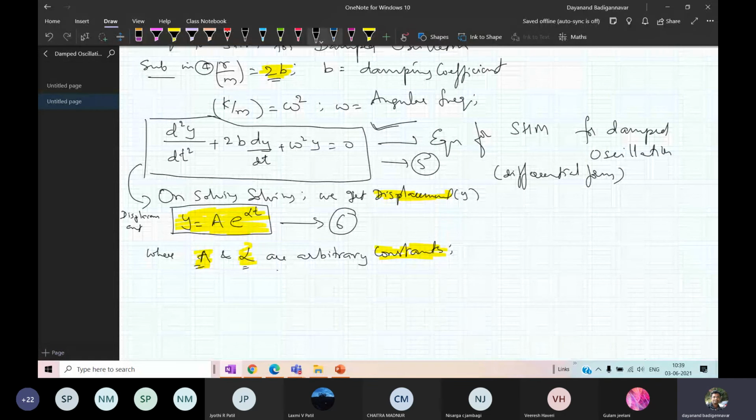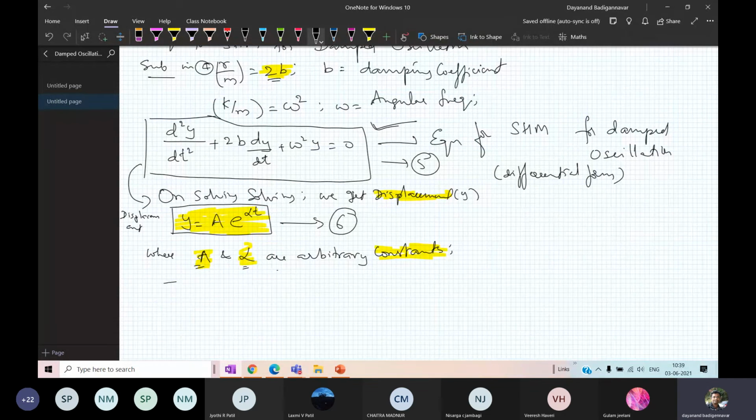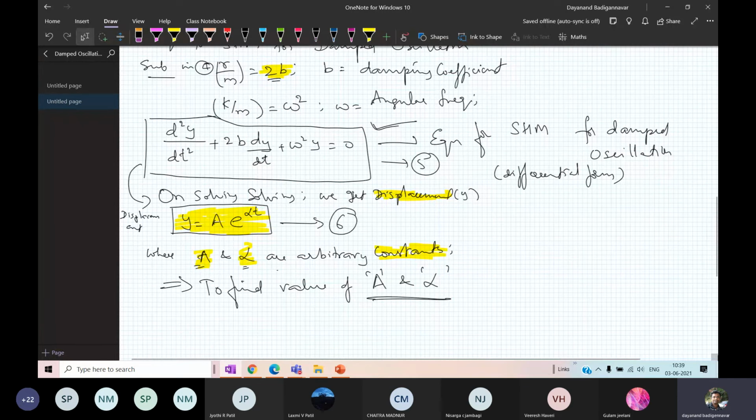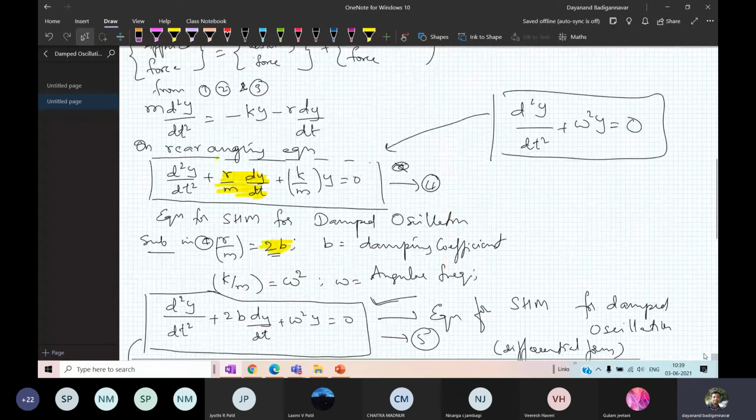Therefore your work is to find the value of a and alpha. You're getting the point? Actually a is an amplitude, and e raised to alpha t is actually a sine function, the sum of sine and cosine. You'll do it later. Got it? So this is the first part of the theory.